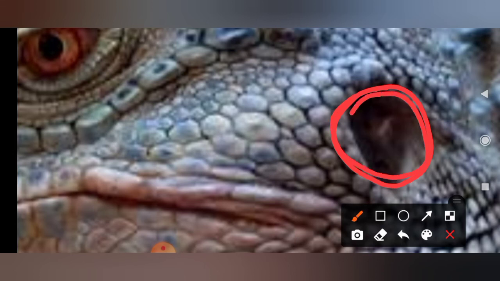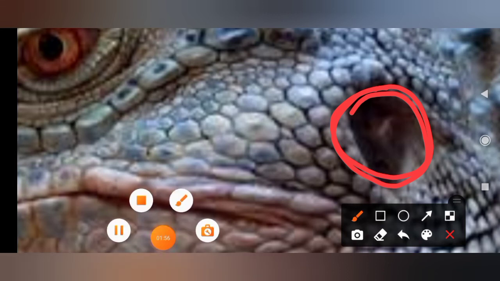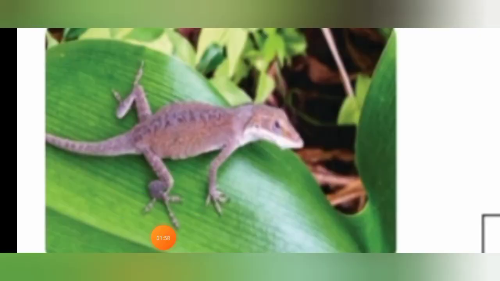Okay children. So in these ways, by the possession of legs, movable eyelids and external ear opening, the lizards are distinguished, differentiated from the snakes. Is it clear? Yes. They mostly inhabit warm regions. So they live in warm regions.